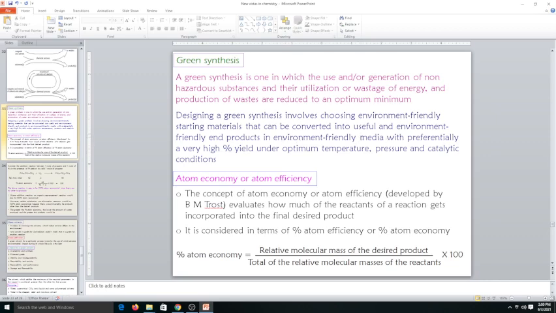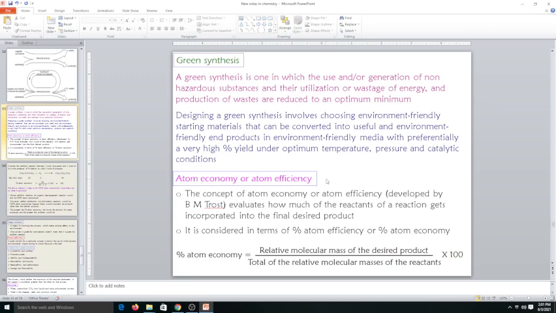Particularly the reagents and also the solvents that we use should be environmental friendly, with preferentially a very high percentage yield under optimum temperature, pressure and catalytic conditions. So if we perform a synthesis of a new compound, then the temperature should be room temperature, or the temperature has to be kept optimum, and also pressure should be low, and catalytic conditions should also be environmental friendly. Okay, so this is what green synthesis means.